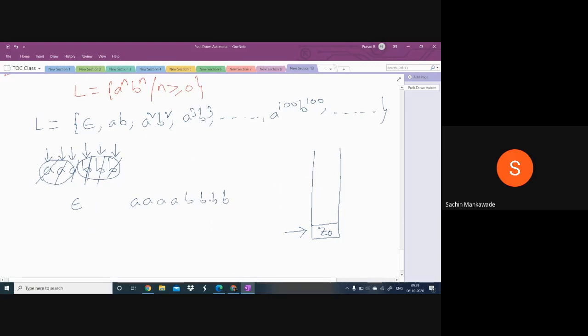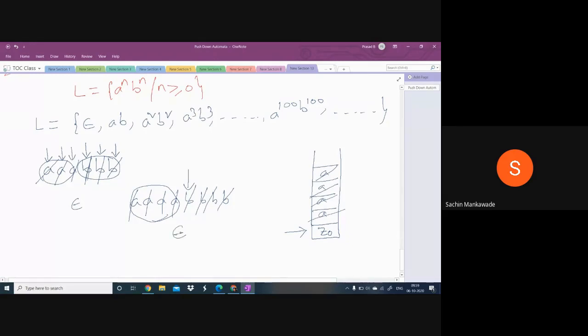Whatever string we take, the first symbol must be A. We push that A and move to the next input symbol. Again A comes, you push. Like this, we keep on pushing all the A's. When the A's are finished, after some time B will come. When B comes, you delete the A. Again B comes, delete the A. Again B comes, delete the A.